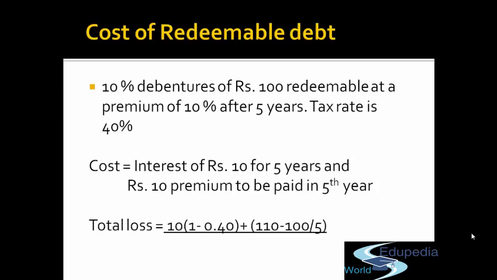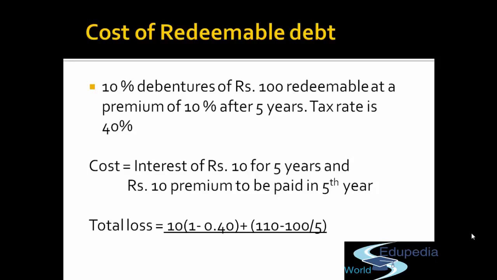So we could say that the total loss to the company is 10 into (1 - 0.40), that is we compute the interest amount net of tax, plus 110, which is the redemption value, less the net proceeds that the company has received. Because what does 110 minus 100 represent? The actual loss to the company in redemption. Divide by 5 to compute a year's expense, because this is the expense that the company has to pay in the 5th year. So for every year the company also has to bear a total expense of rupees 2.